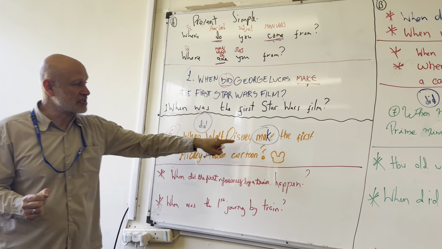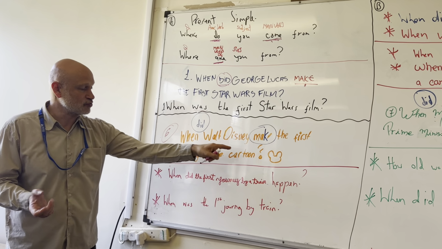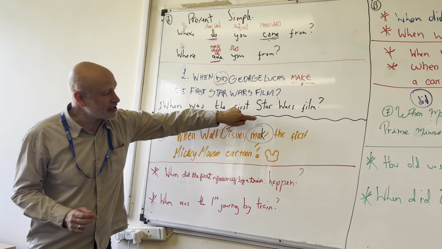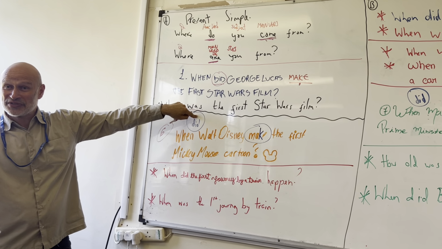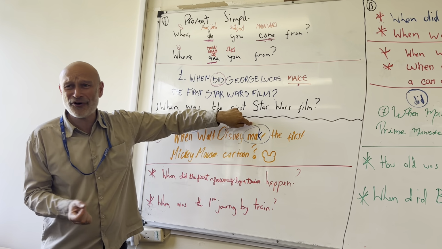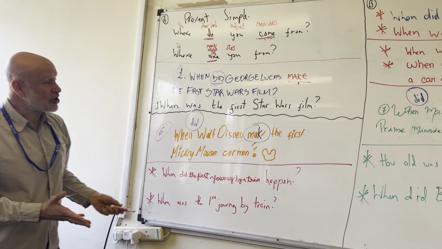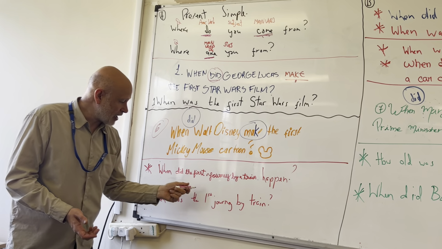When did Walt Disney make the first Mickey Mouse cartoon was one of the history questions. Question word, auxiliary verb, subject, main verb, with the auxiliary verb in the past simple, using the auxiliary verb do, and the main verb being infinitive. It's really important.